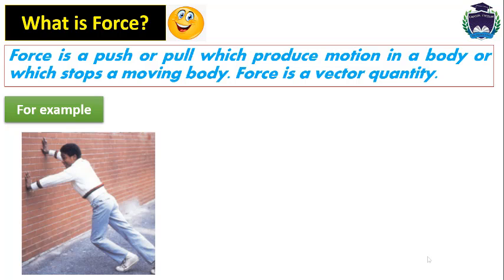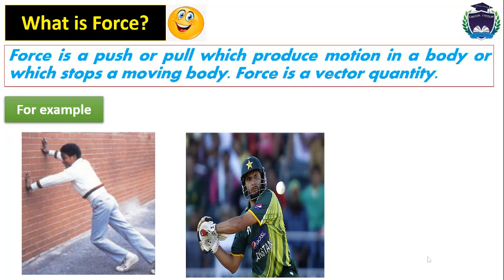And the second example, you can see that a player is applying force on a moving ball and he is changing the direction of the ball. So as I have told you, by applying force you can stop a moving body and you can produce motion in a static body.